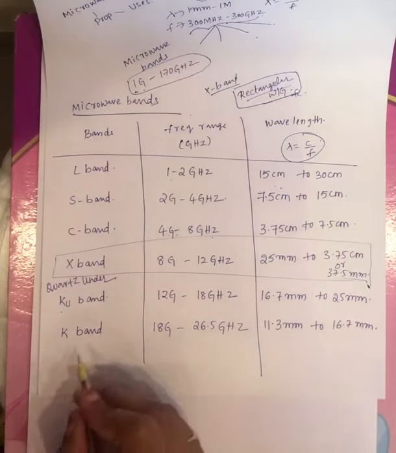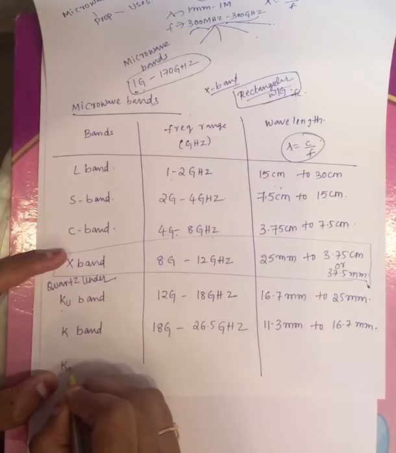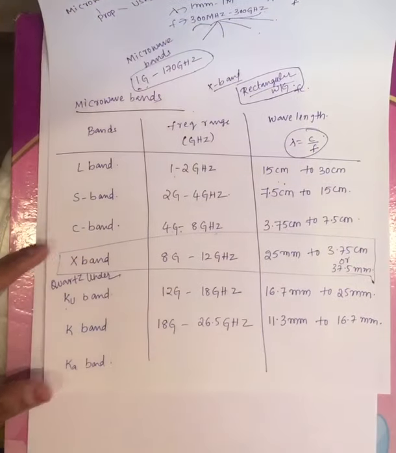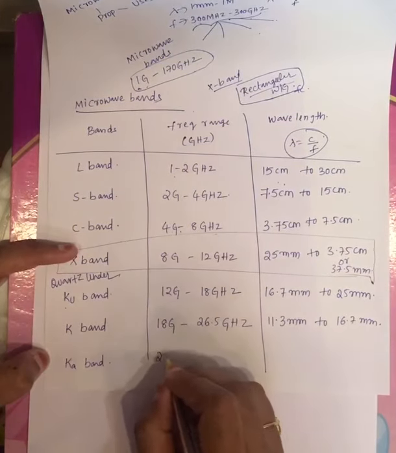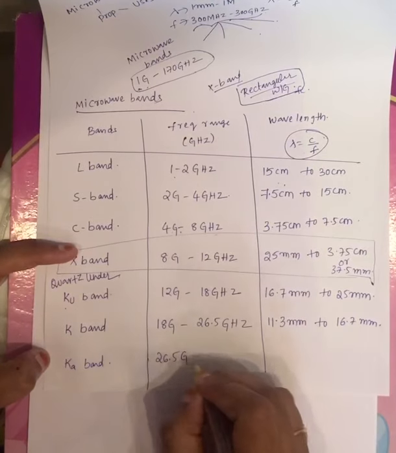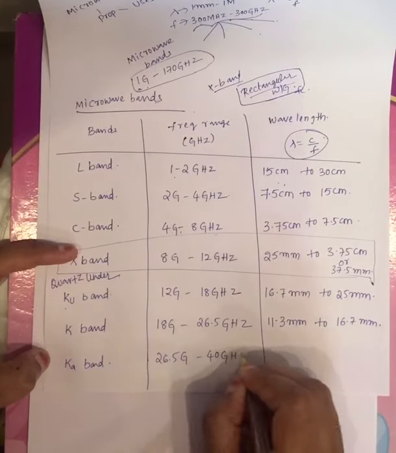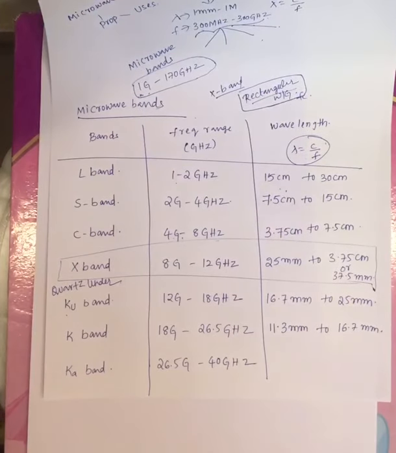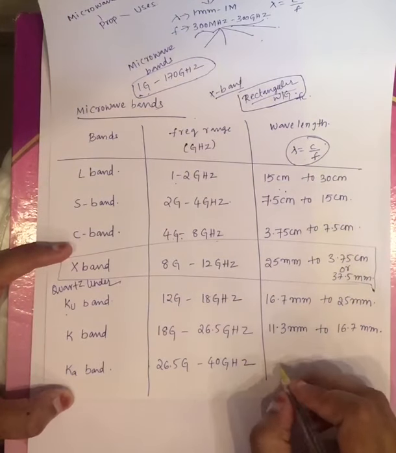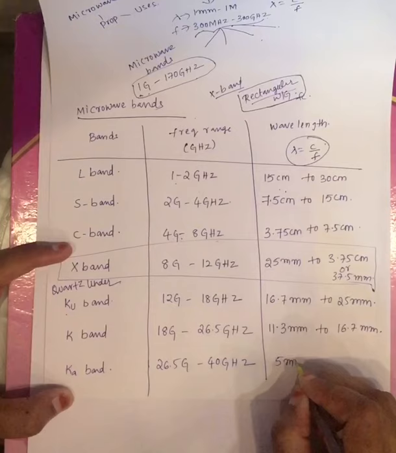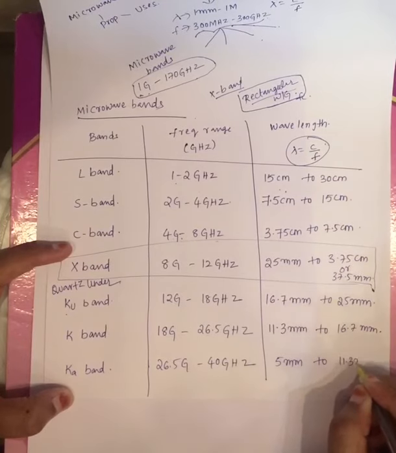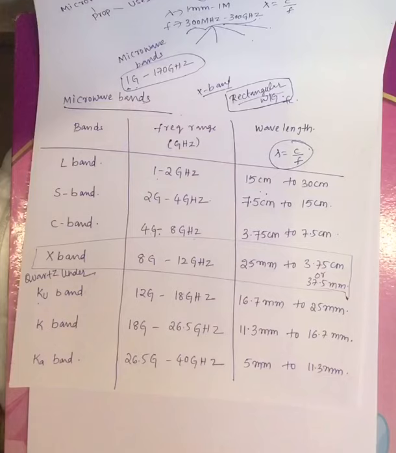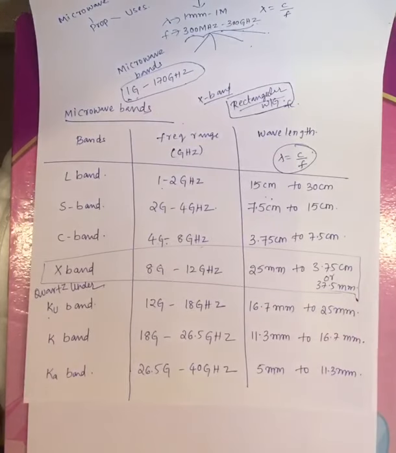And the sixth one is the K band, and after the K band you will have the Ka band, right? The frequency range allotted for your Ka band is 26.5 gigahertz to 40 gigahertz, and its wavelength range varies from 5 millimeter to 11.3 millimeter, right? This is your seventh microwave band, right?